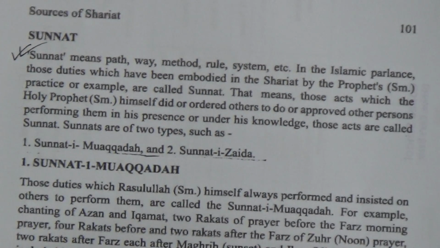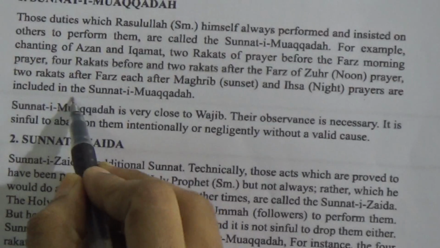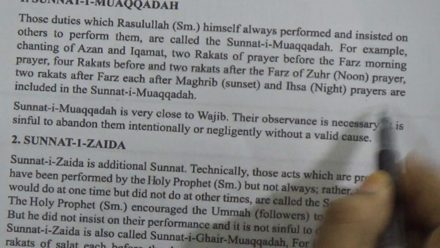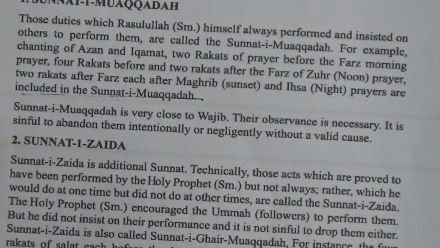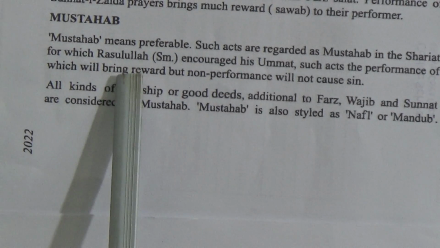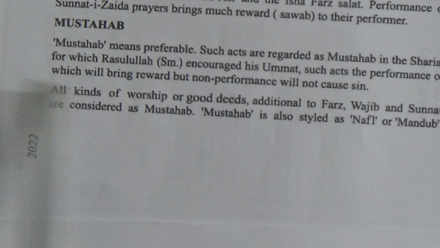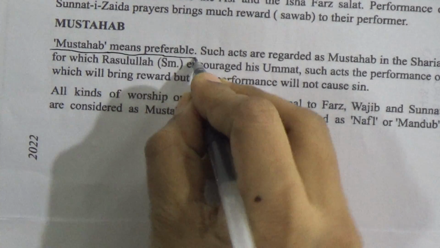Here is another name: ihsan or prayers are included in sunnate muakkada. Here is the example of sunnate muakkada. And here is sunnate zaida, also with an example. And mustahab, it is mustahab, meaning preferable.